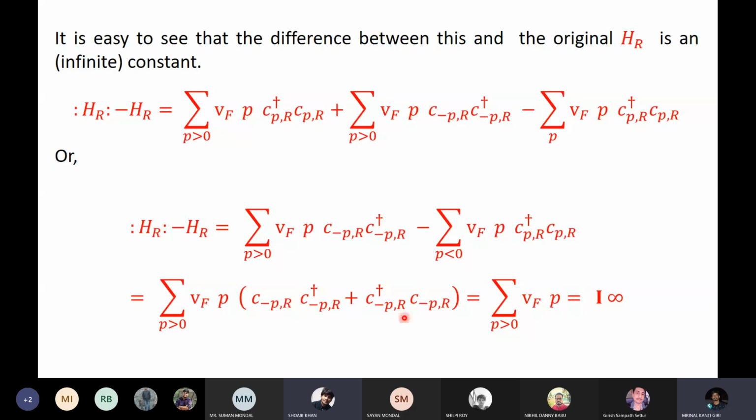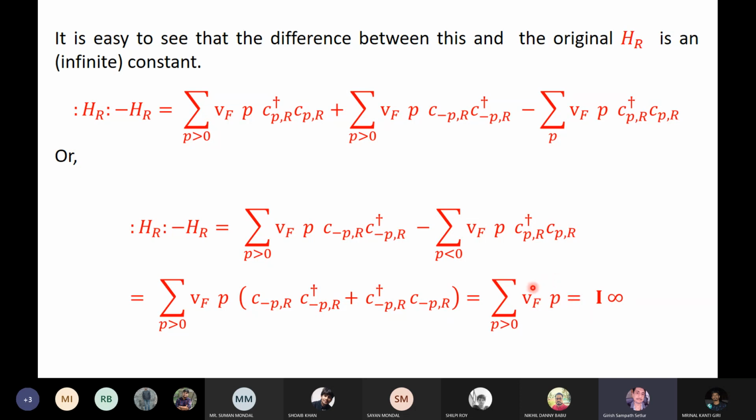So try to follow this step: this is your HR with those two dots, and this is the original HR. Then I take the difference, and you see that this can be written as P greater plus P less. The greater terms will cancel, so you will get terms like this, and you can rearrange them in this way. Now you will get the sum over all the p's greater than 0 of bf into p.